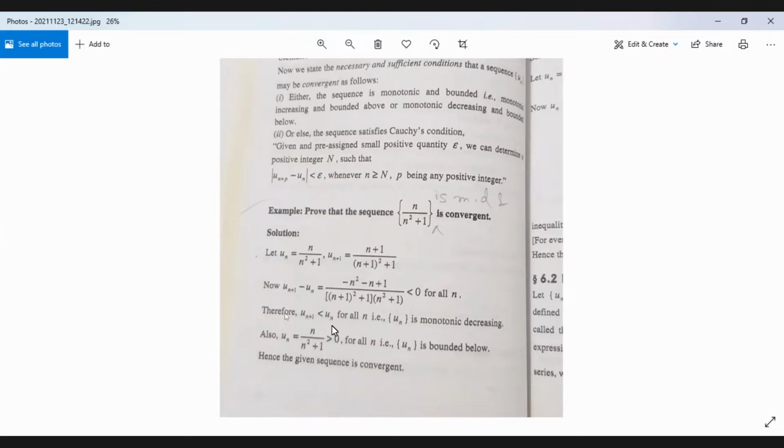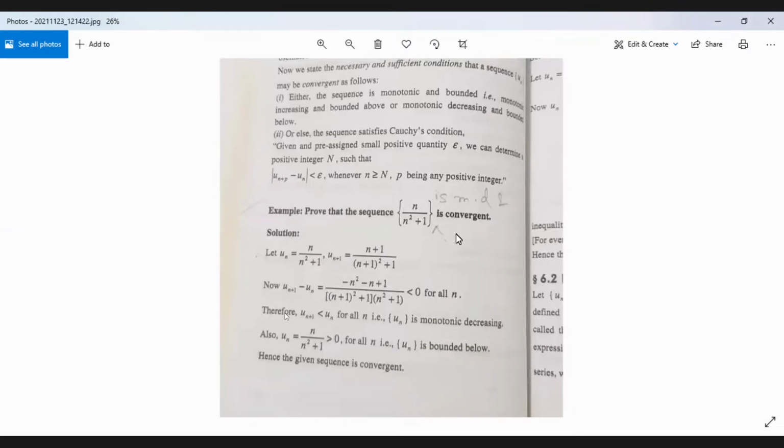Just as I said, if along with this less than sign we have an equal to sign, we call it a monotonically decreasing sequence. If it is strictly less than, then we call it a strictly monotonically decreasing sequence. It's okay, you can write it as monotonically decreasing sequence. So since un is always greater than un plus 1, therefore the sequence is monotonically decreasing.